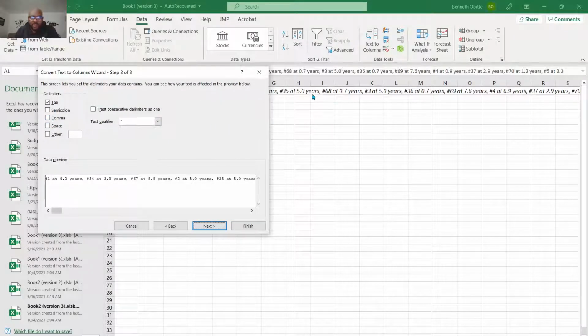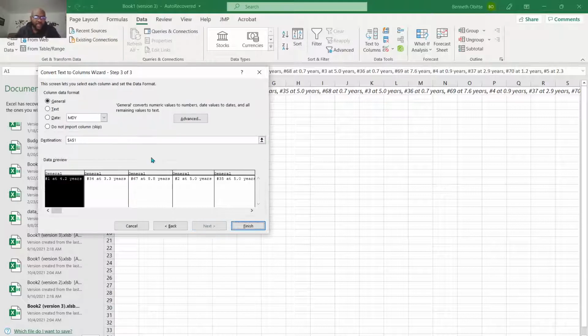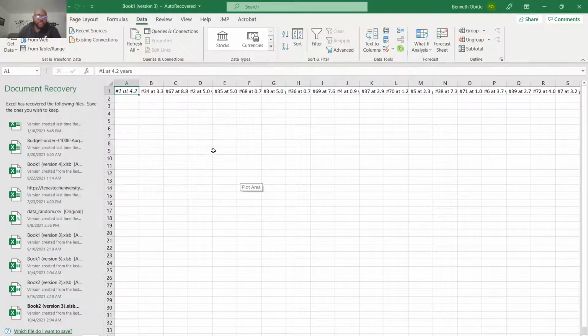If you look at the data set, every chunk is separated by a comma, so you use comma, next, and just go ahead and finish. You see, it's partitioned the data into different cells. Each of these are partitioned into different cells.